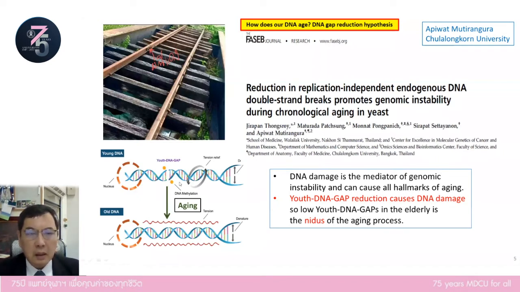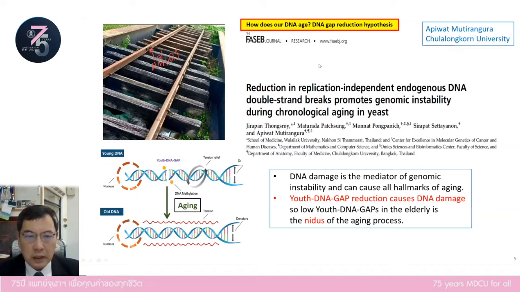In our daily life, we can compare the role of DNA gaps with the gaps in a railway track: in high temperature, the track will bend without this small gap. This small gap allows the track of the railway not to be bent.